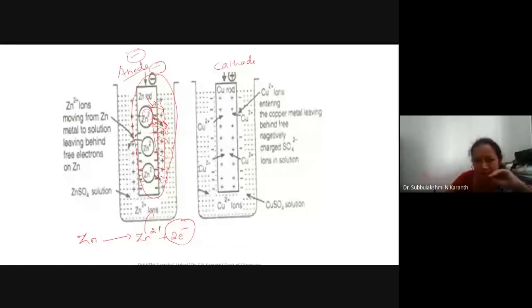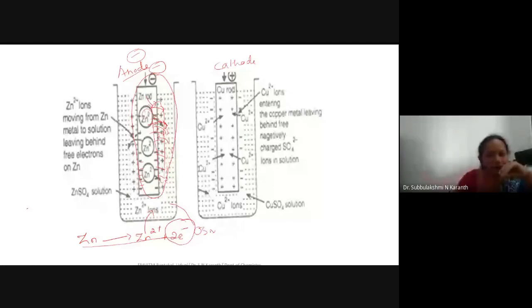Is it clear? In the case of an electrolytic cell, the electrode is not dipped in the electrolyte solution of the same ion. We write the same reaction, Zn giving rise to Zn2+ and 2 electrons, but it is not dipped in an electrolyte solution of the same ion. But in the case of an electrochemical cell like the Daniell cell, a zinc electrode is dipped in a zinc sulfate solution. So due to the difference in pressure, that is osmotic pressure,